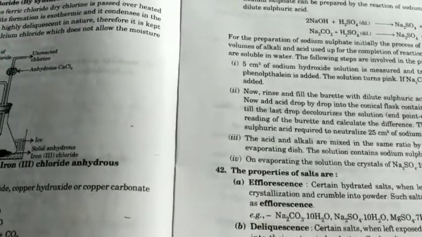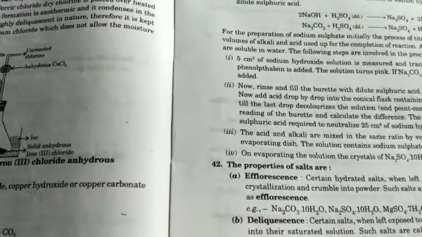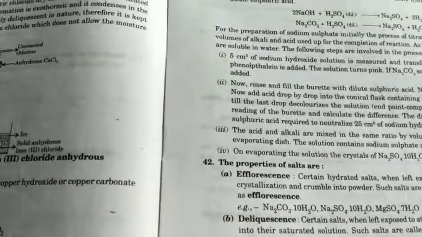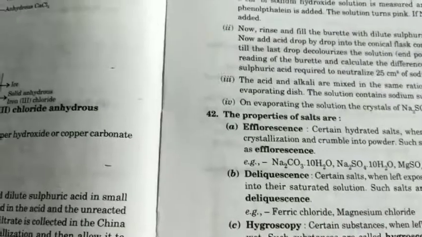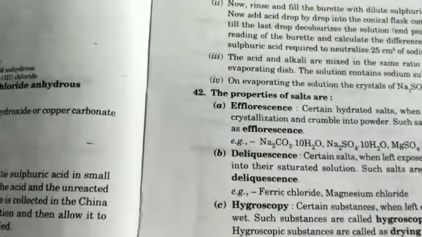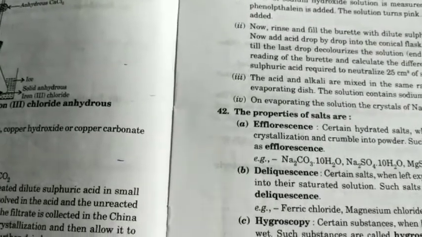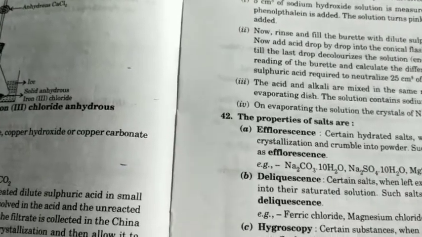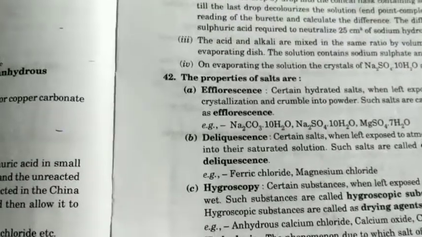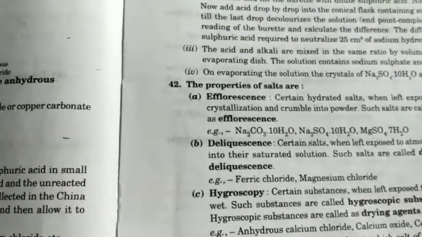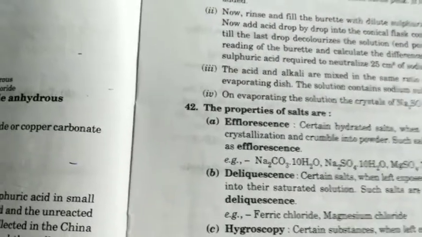Next point, that is hygroscopy. Certain substances, when left exposed to the atmosphere, absorb moisture and become wet. Such substances are called hygroscopic substances, and the property is hygroscopy. Hygroscopic substances are known as drying agents. Examples: anhydrous calcium chloride, calcium oxide, concentrated sulfuric acid. They act as drying agents.